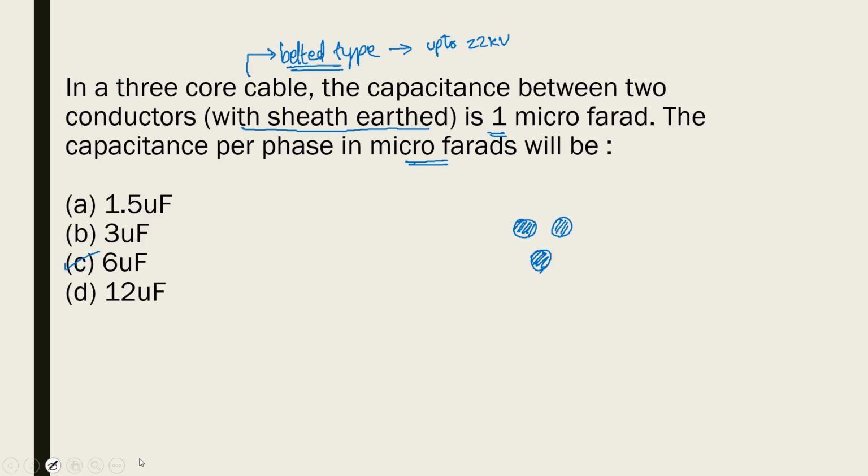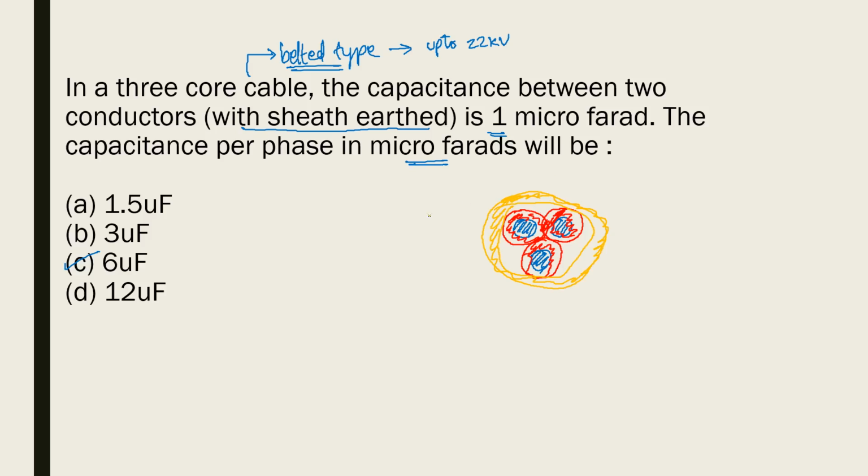Each conductor will have separate insulation. Let me draw the insulation of each conductor with this red color pen. Conductor 1 has its own separate insulation, conductor 2 also has its own separate insulation, and conductor 3 also has its own separate insulation. Understood? Now the combination of these 3 insulated cores will have one other overall insulation. This is called a belted type cable.